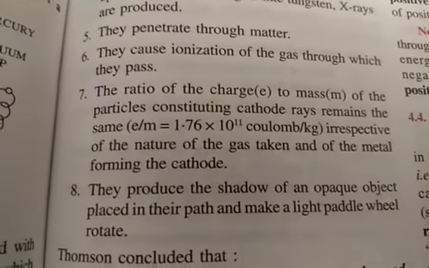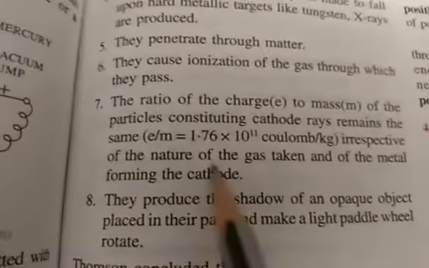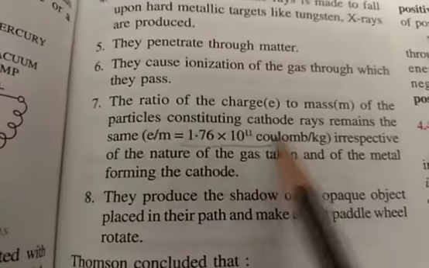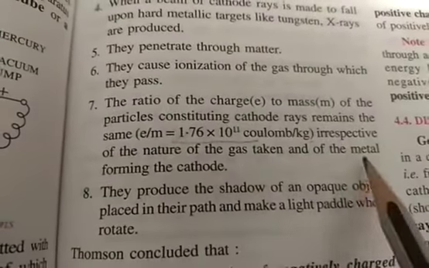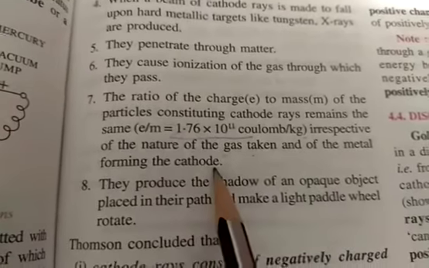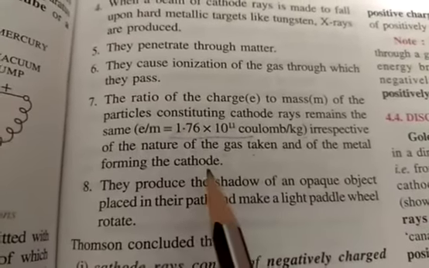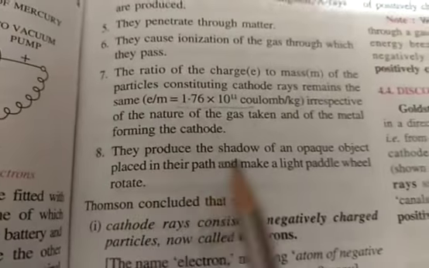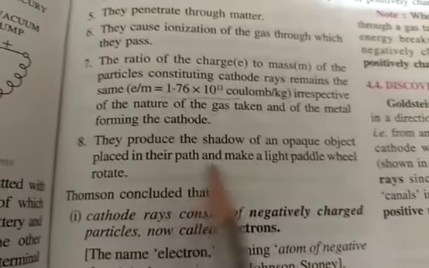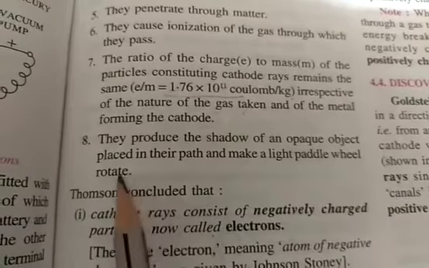And that ratio came out to be 1.76 × 10^11 coulomb per kg, irrespective of the nature of the gas taken and of the metal forming the cathode, whatever the metal is in the cathode or anode. Now the eighth point: they produce the shadow of an opaque object placed in their path and make a light paddle wheel rotate.